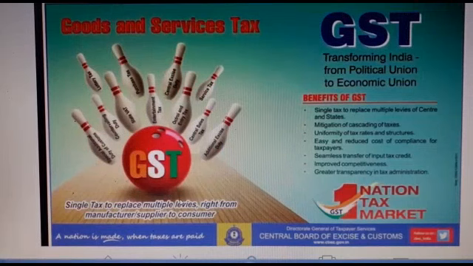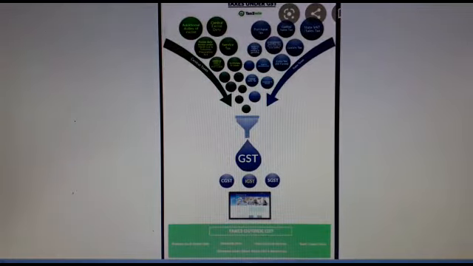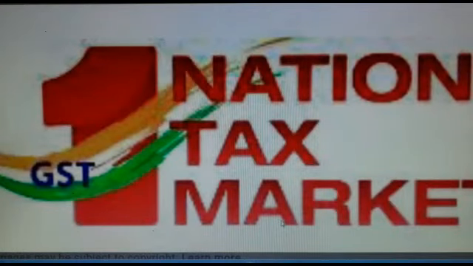These taxes were before GST. Now all these taxes are subsumed under GST. That is why GST is one nation, one tax, one market, and GST is in effect from 1st of July 2017.